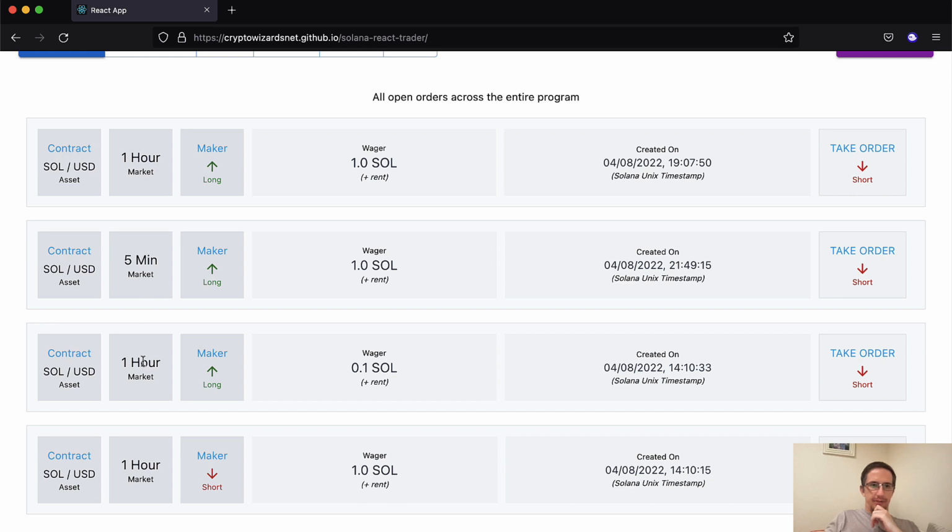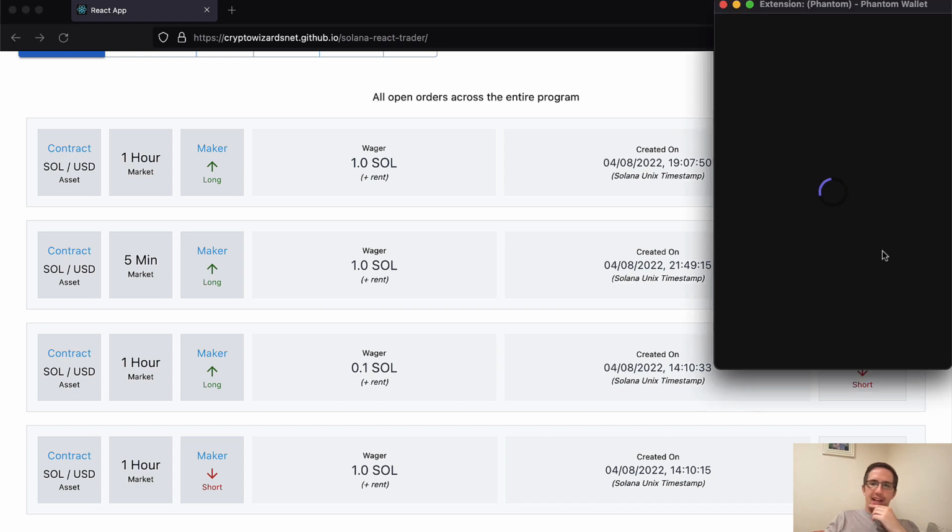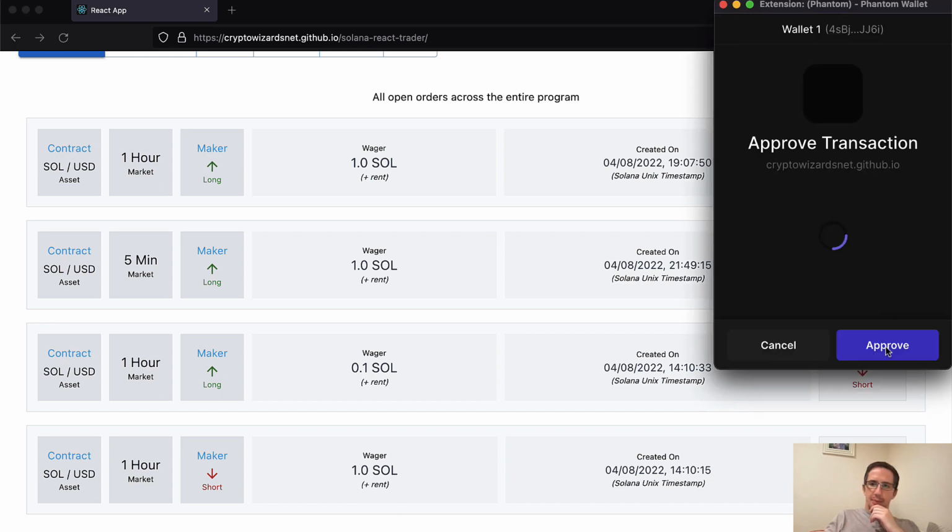There's another one here on a 5-minute market, a 1-hour market, a 1-hour market. Let's say I'm interested in the 5-minute market. I'm going to go and take that order. So the order here was created at 21:49. It's now 22:13. This is based on the Solana Unix timestamp. So I'm going to go and hit take order and approve that transaction.